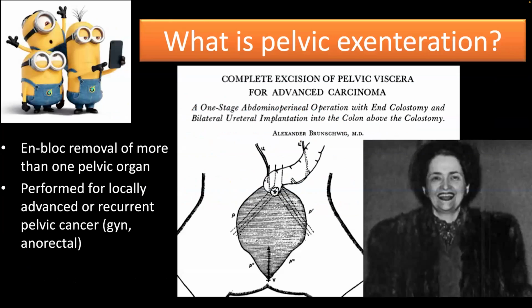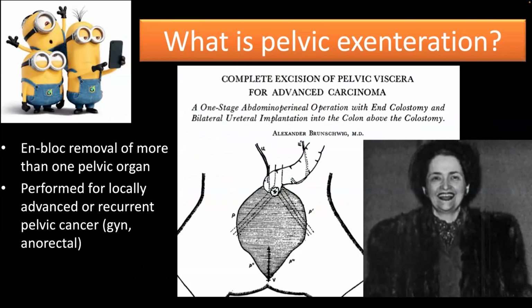So what is pelvic exenteration? Pelvic exenteration is an en bloc removal of more than one pelvic organ. It's usually performed for locally advanced or recurrent pelvic cancer, gynae or rectal cancer especially, and for gynae it's usually cervical cancer.